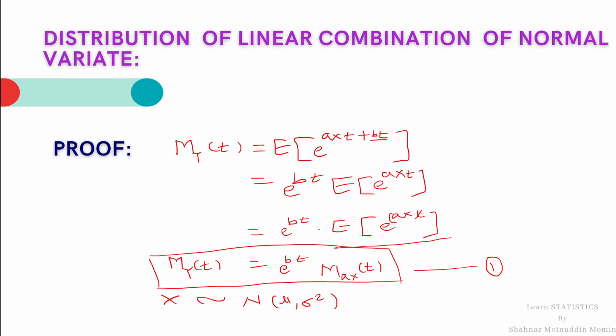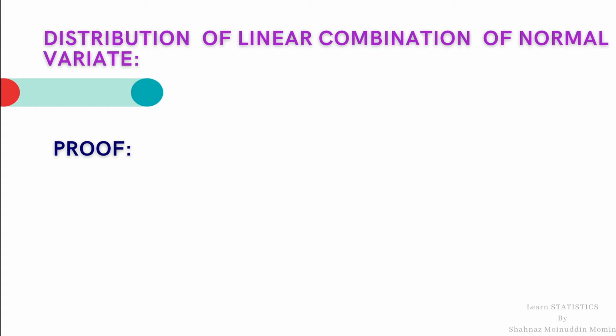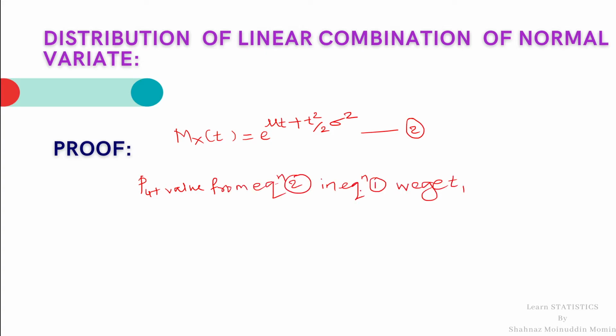If X follows normal mu sigma square, then the MGF can be written as M_X(t) is equal to e raised to mu t plus t square upon 2 into sigma square. This is equation number 2. Put the value from equation 2 in equation 1.